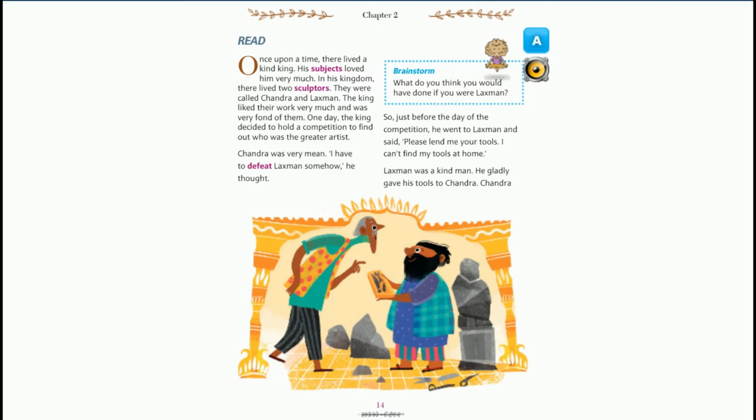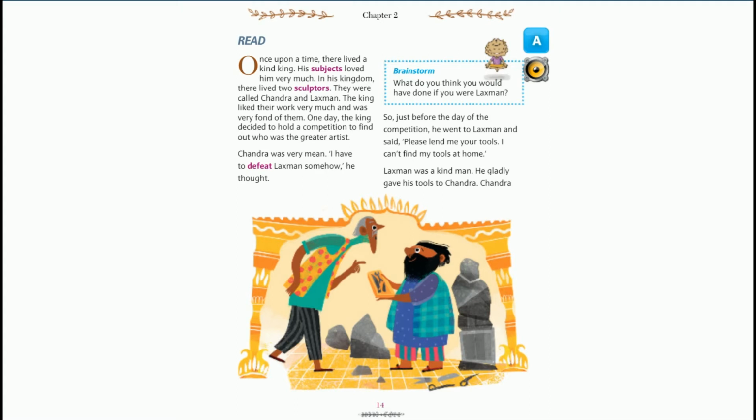Sculptors are artists who create statues. Sculptors means murtikar, the one who makes statues. So, there were two sculptors who lived in the kingdom. They were called Chandra and Lakshman. The two sculptors' names were Chandra and Lakshman.